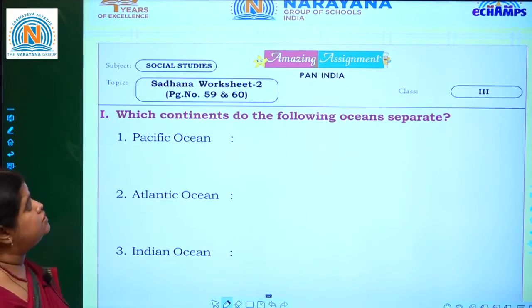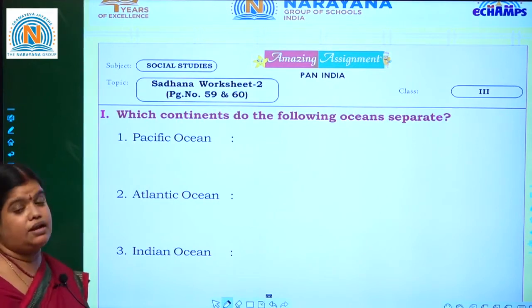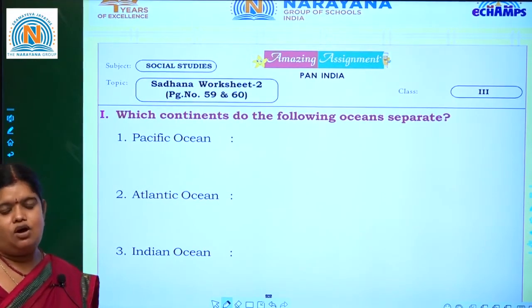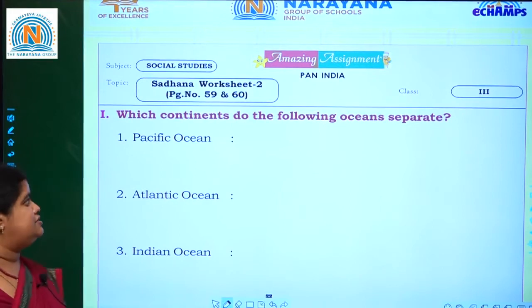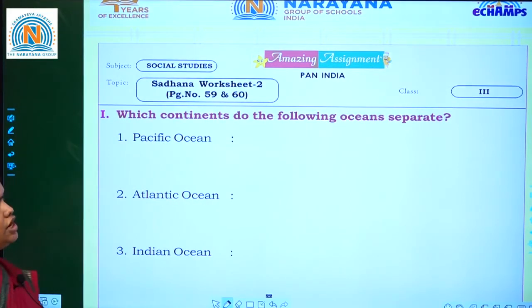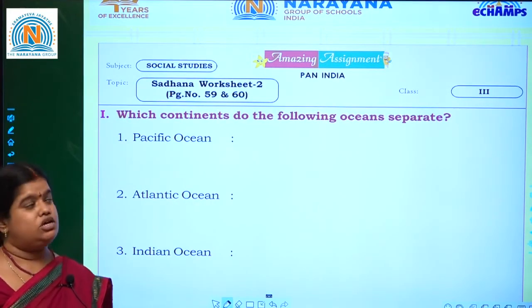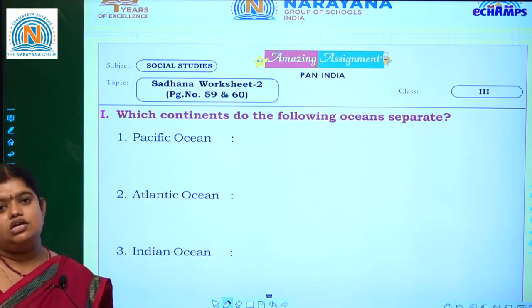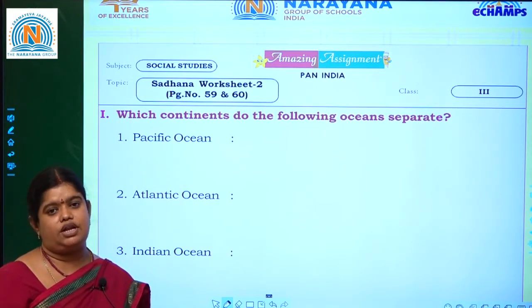So refer Sadhana workbook page number 59 and 60 from class 3. Okay, shall we start? Yes. First Roman: which continents do the following oceans separate? The first one, Pacific Ocean. So Pacific Ocean separates which continents?